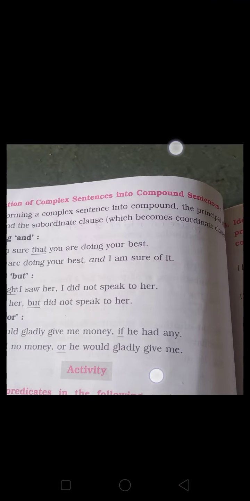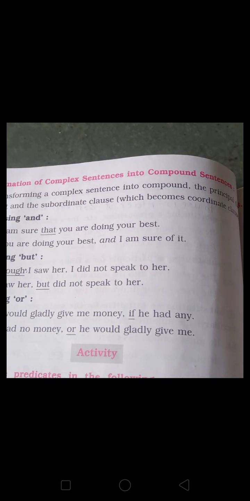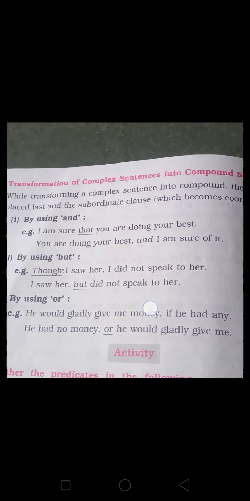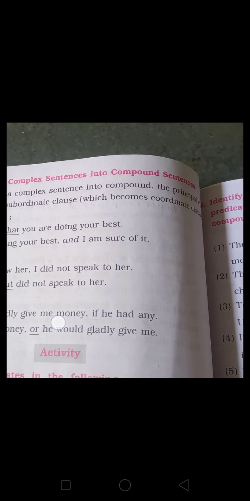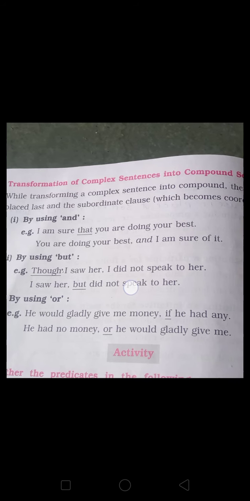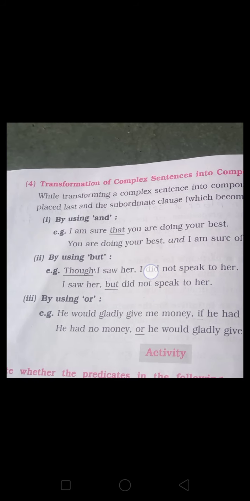And now last, transformation of complex sentence into compound sentence. While transforming a complex sentence into compound, the principal clause stays last and the subordinate clause becomes the coordinate clause.